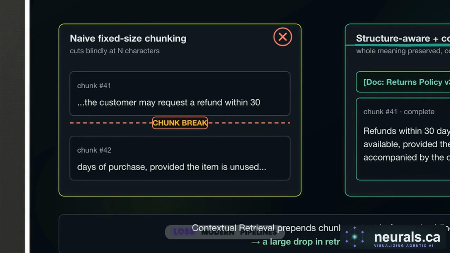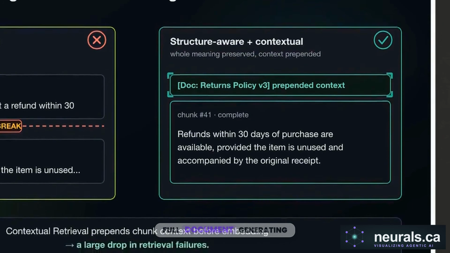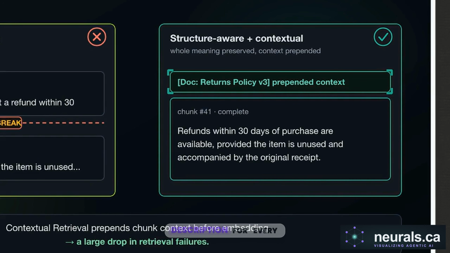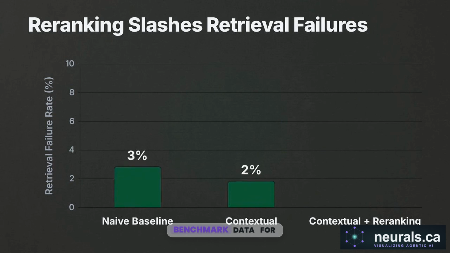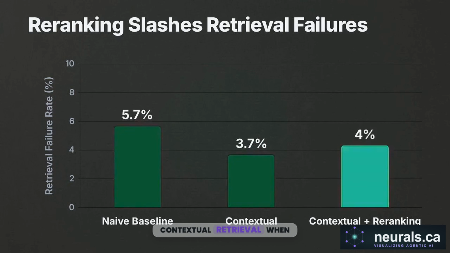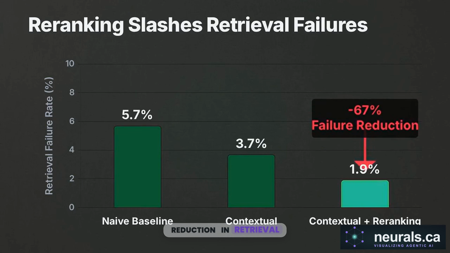To prevent data loss, modern pipelines deploy structure-aware chunking and contextual retrieval. During ingestion, an LLM processes the full document, generating a short, orienting description for every chunk. By prepending this description, an isolated paragraph permanently maintains its antecedent meaning before entering the index. This chart visualizes the benchmark data for contextual retrieval. When combined with a re-ranking stage, prepending these context tags drives a 67% reduction in retrieval failures.